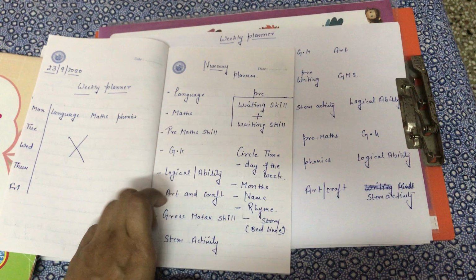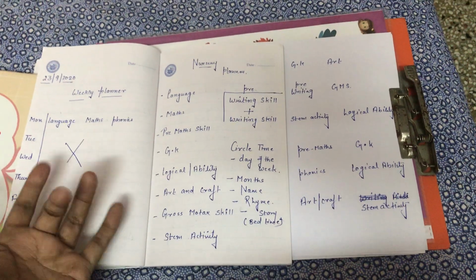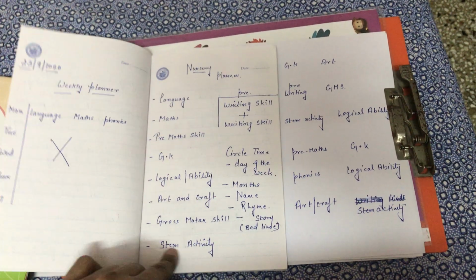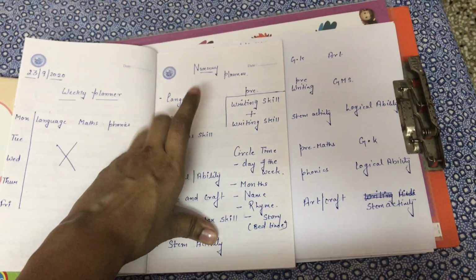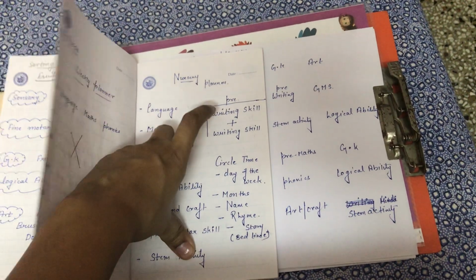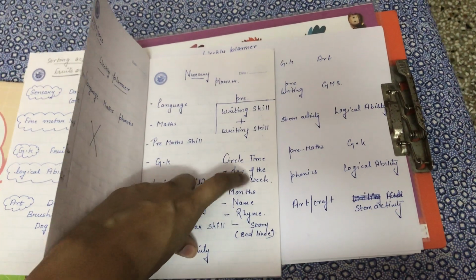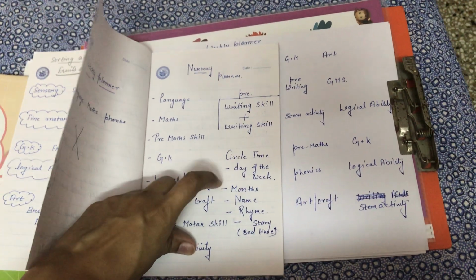And logical ability, art and craft, gross motor skills, where you can say a physical kind of work, STEM activity, and pre-writing skills plus writing skill. At the initial stage I am just starting with pre-writing skills. And circle time, which we will do on a daily basis.